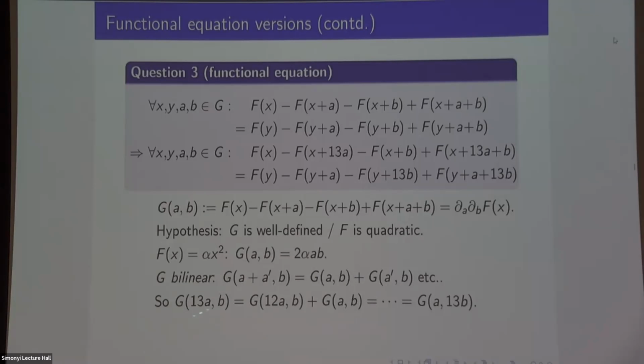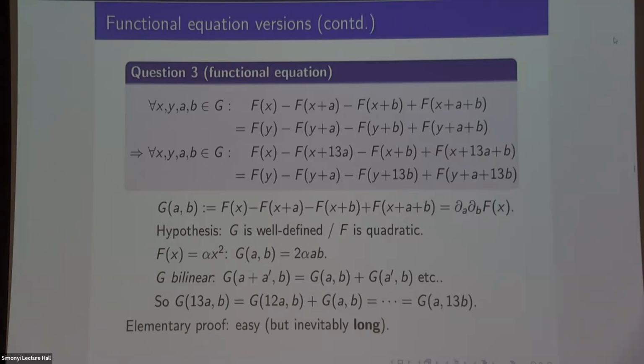And G(13a,b) is equal to G(a,13b). That's exactly what this says: this expression here is precisely G(13a,b), and this expression here is precisely G(a,13b). So the reason I wrote down this inequality in the first place is that it corresponds to this neat fact that if you're quadratic, then your second derivative is bilinear with respect to scalar multiplication. It's a natural fact. The inequality itself, maybe you don't care about, but the proof is actually fairly enlightening.